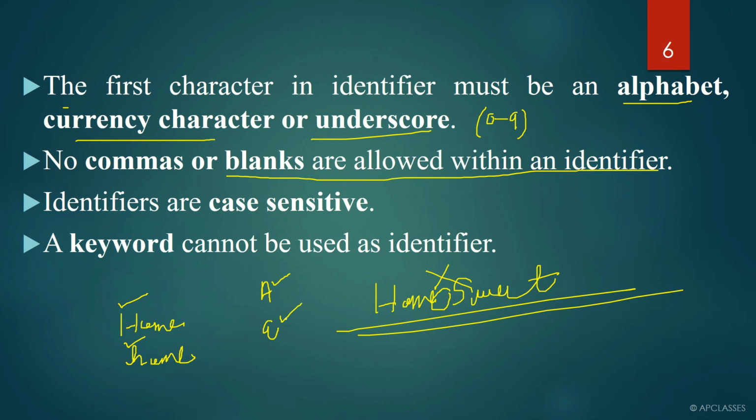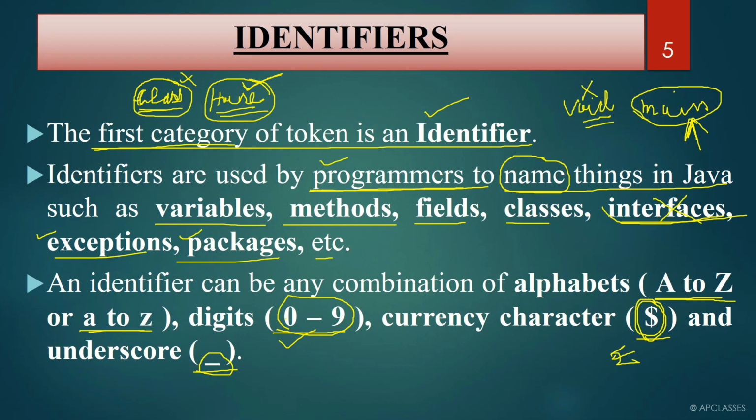So here we have these rules and regulations which can be used to name an identifier. Let's look at this once again. Identifiers are used by programmers to name things in Java. If you are asked what identifiers are in Java, you have to write: identifiers are used by programmers to name things in Java, such as variables, methods, fields, classes, interfaces, exceptions, packages, etc. Whenever you name anything in Java, that is called an identifier. Rules to write an identifier.